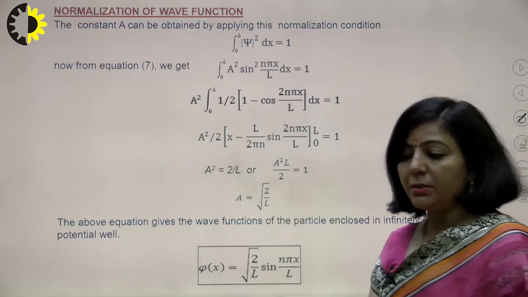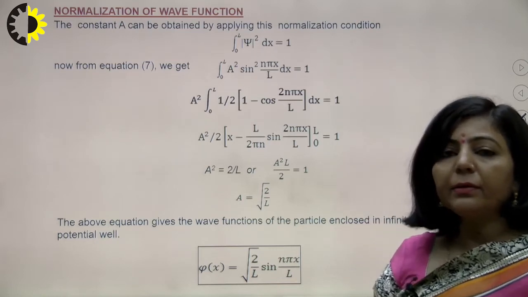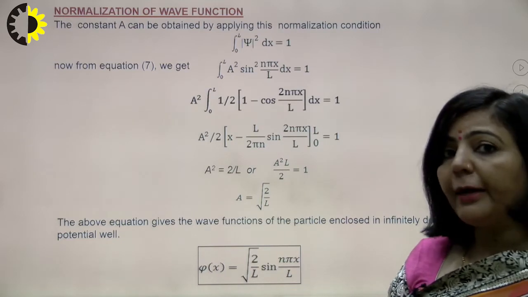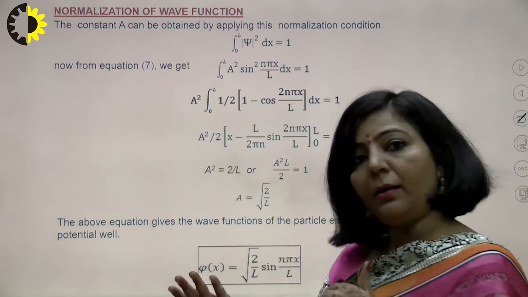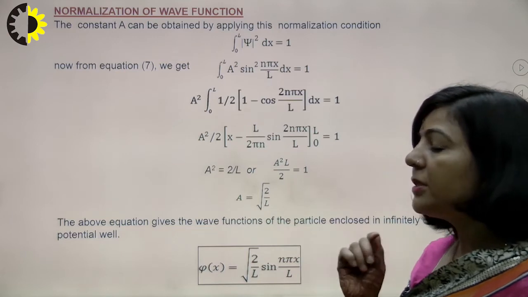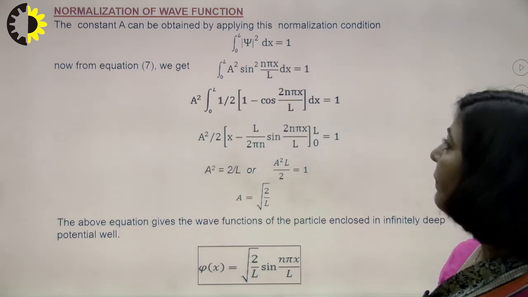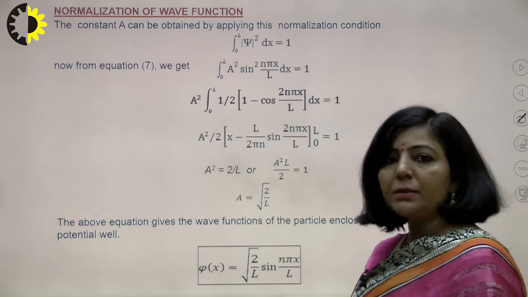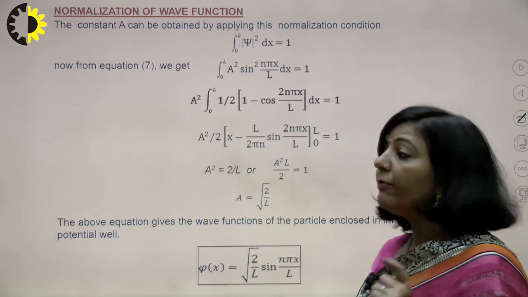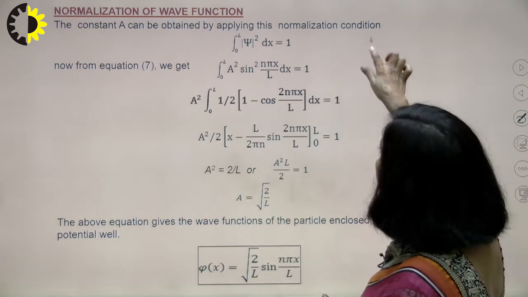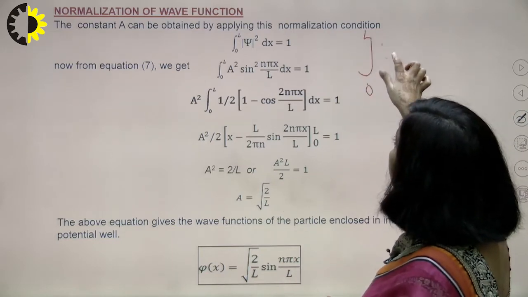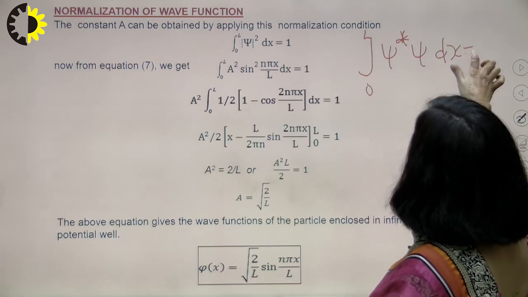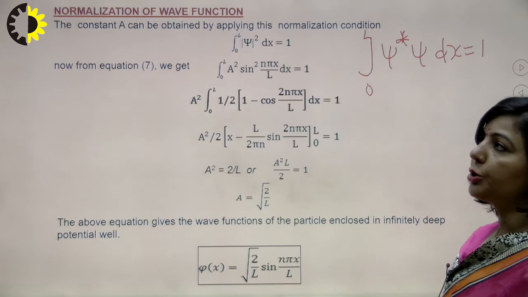Normalization condition means, since your particle lies between 0 and L, the probability of finding the particle between 0 and L is 100%. Your particle is definitely present between 0 and L. So the total probability of finding the particle between 0 and L is 100%, that means 1. So the integral of psi star psi with respect to x is 1. This is the meaning of the normalization condition.